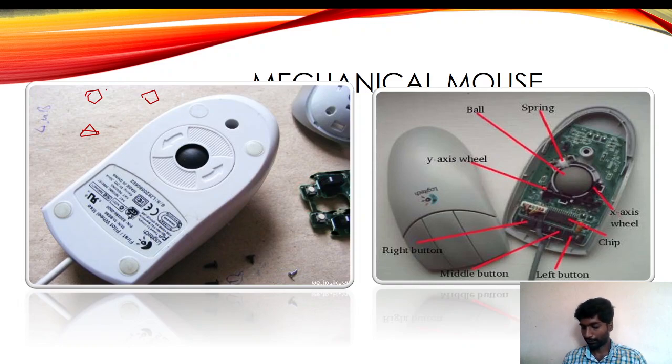Now we can see the ball. Wait a minute. So this is a ball. In this ball, a little bit of surface touches the ground. So this little bit of area touches what? Ground. So what is happening now? When we are moving the mouse, here four walls are there. You can see the wall. If you are dragging the mouse this side, it will touch this wall. If you are moving this side, it will touch this area. Based on this touching, in our monitor our mouse cursor will move here and there. Okay, this is the mechanical mouse, which they introduced first.